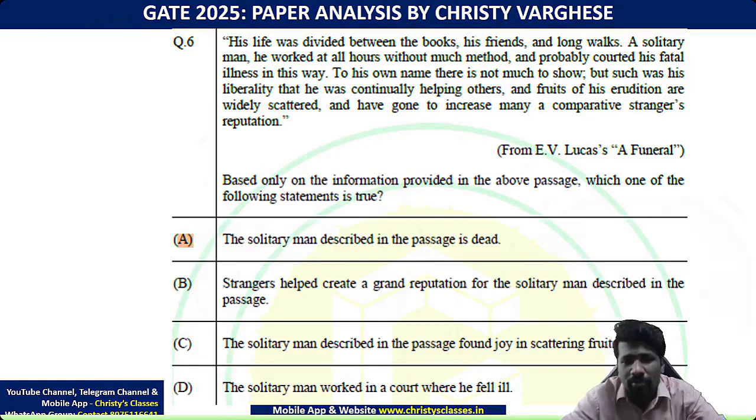So comprehension का question है. Try this question. 2 minutes to try. All of you try.